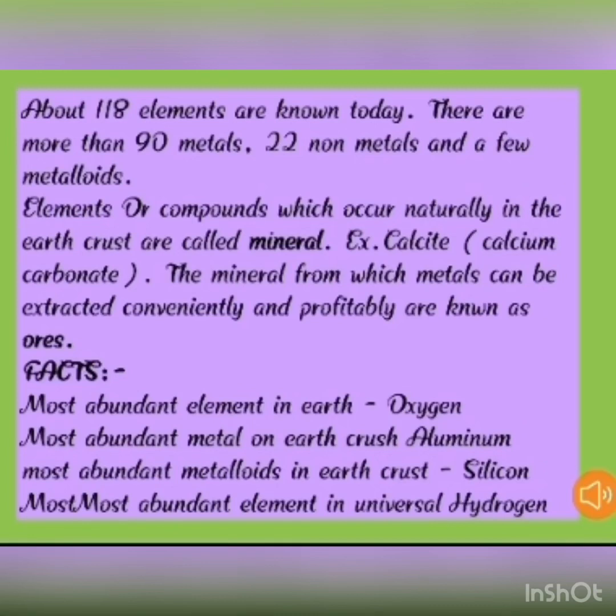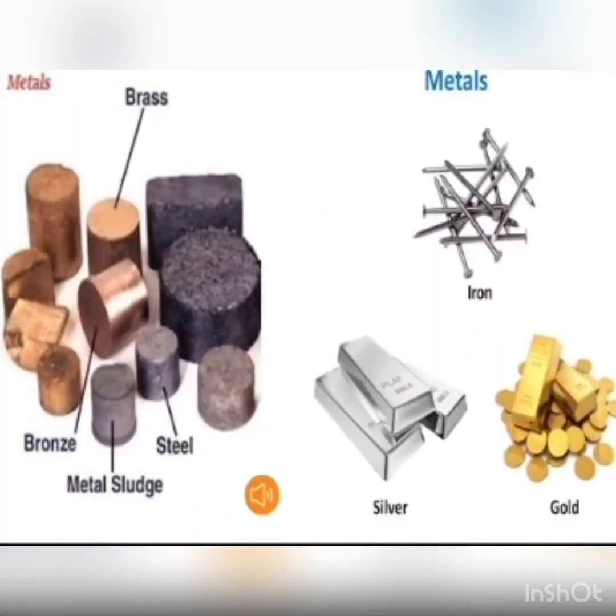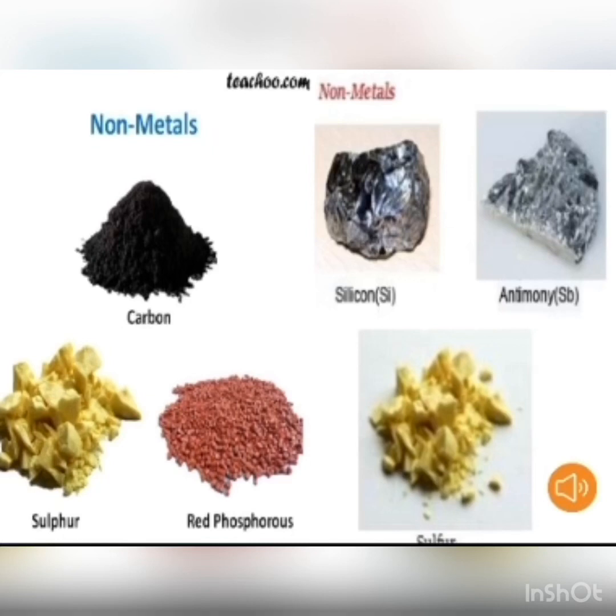Non-metals are some of the most abundant elements present in the universe. For example, non-metals are hydrogen, carbon, sulfur, oxygen, etc. Hydrogen is the most abundant element in the universe. Some non-metals also occur in combined state in nature. For example, hydrogen and oxygen occur in combined state in the form of water. In this image, a few examples of metals are given. These are a few examples of non-metals like carbon, sulfur, silicon, etc.